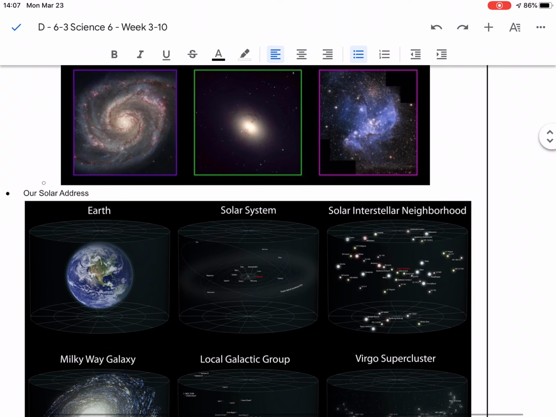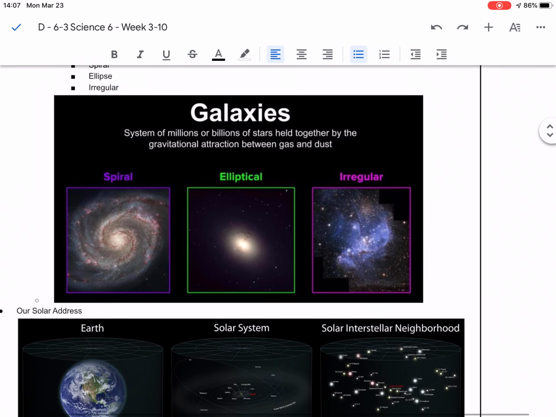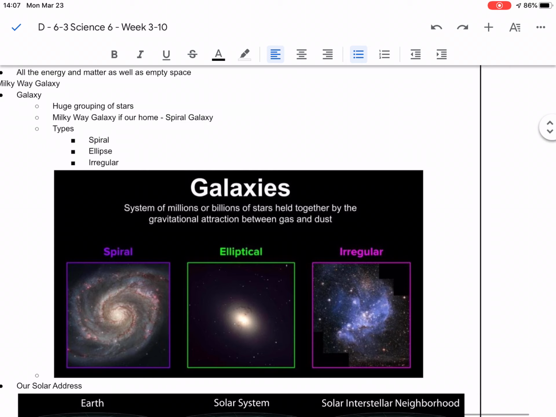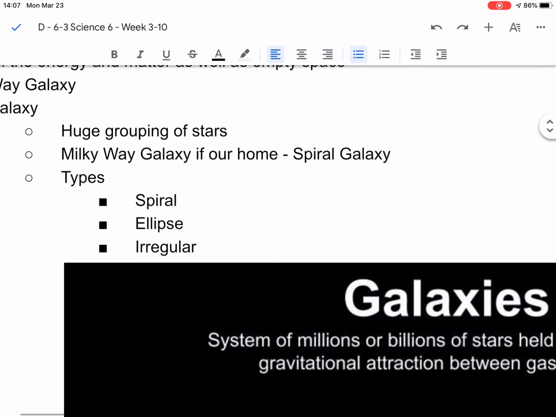So, but really, what is a galaxy? Because most of this comes down to what is a galaxy. Okay? And a galaxy is basically a huge grouping of stars. Just like our solar systems are groupings of planets that go around one star. Okay, our galaxy is all the stars going around one central object, normally a black hole.